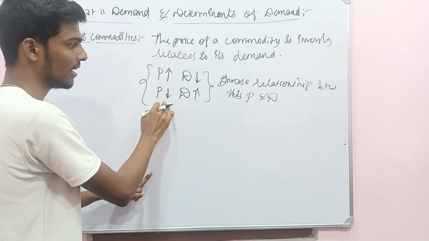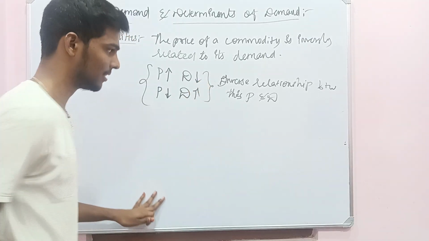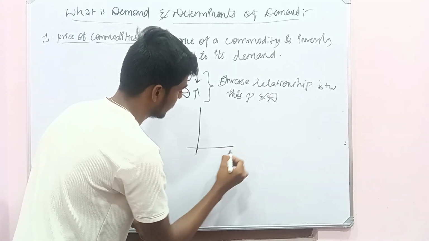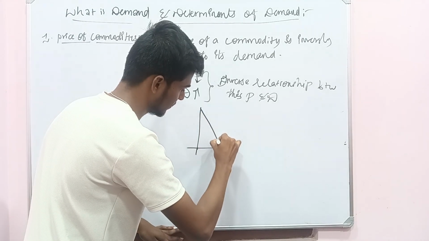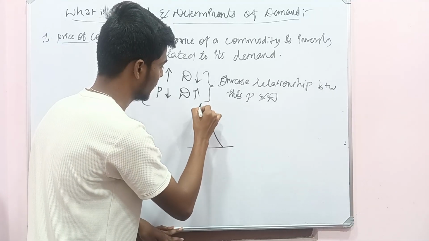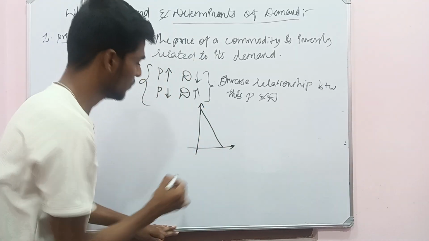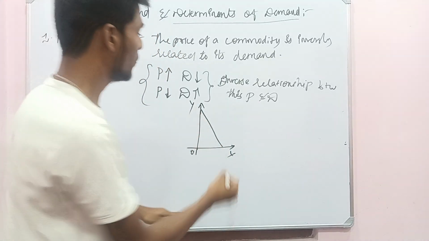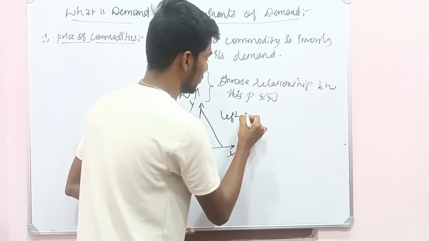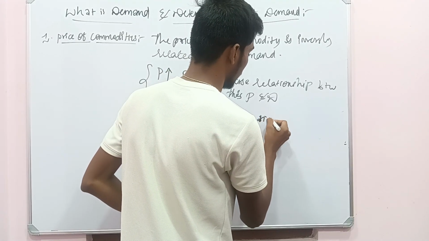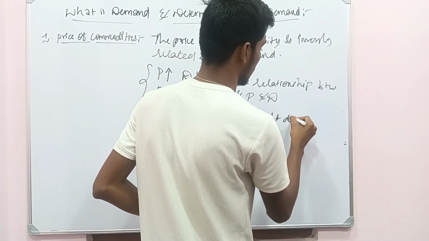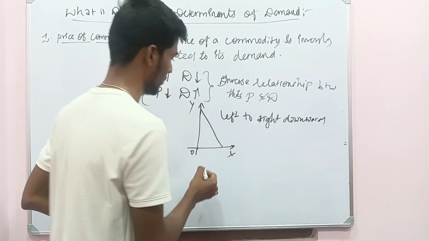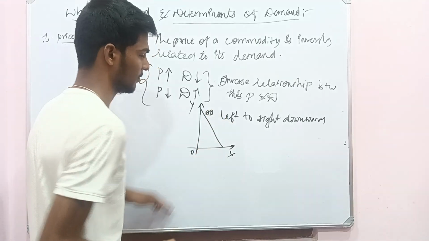If the price decreases, the demand for commodities increases. Therefore, the graph will be like this, sloping from left to right downwards. Demand curve.